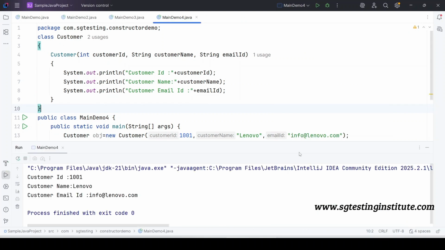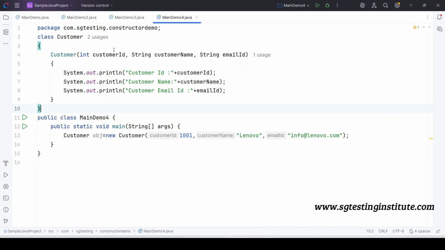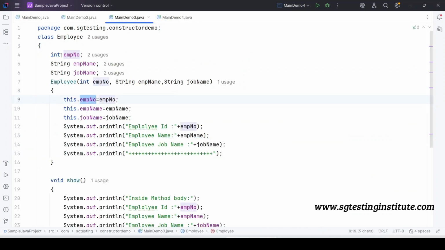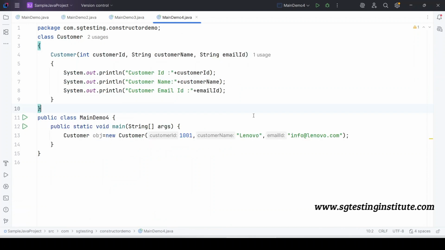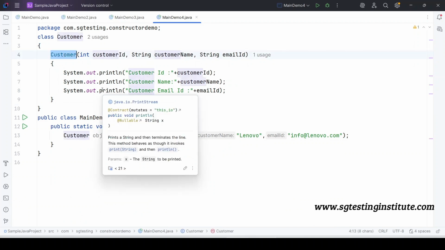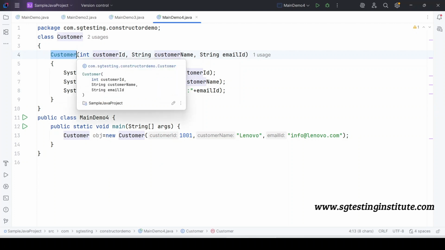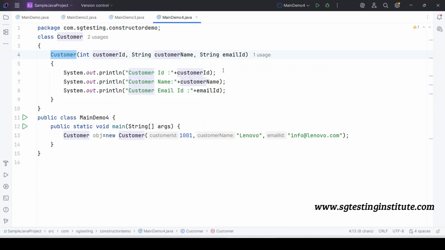So by seeing this example, one question arises, because in our previous example we have defined instance variables and we are passing the parameter to a constructor and we are assigning a value to instance variable. But here in this example, without using instance variable, directly we have defined the constructor, that is a parameterized constructor.